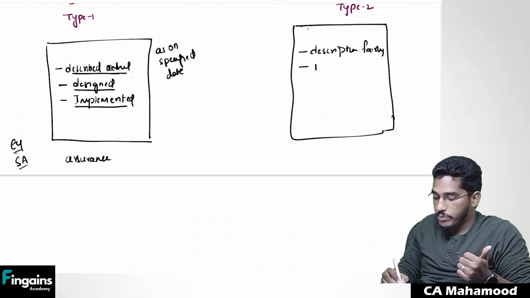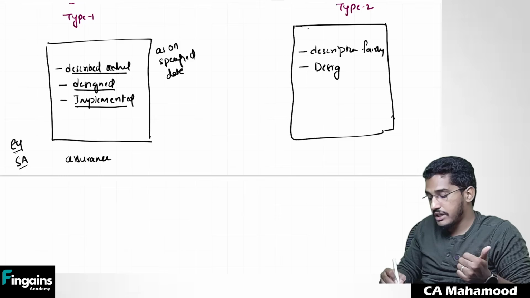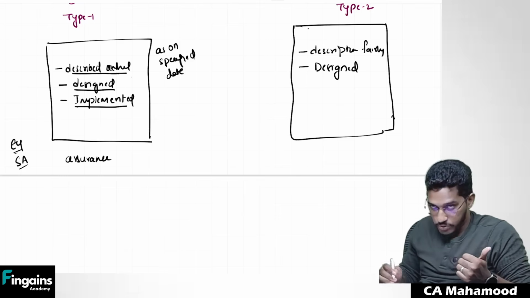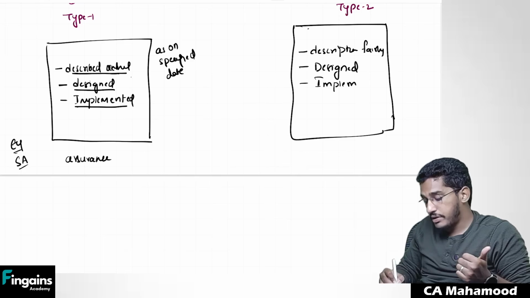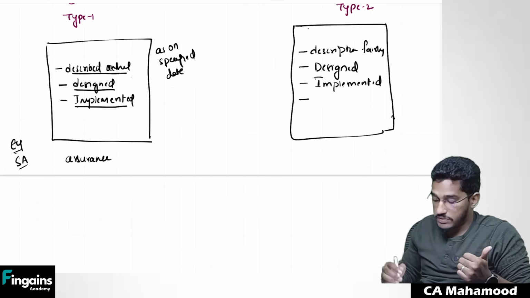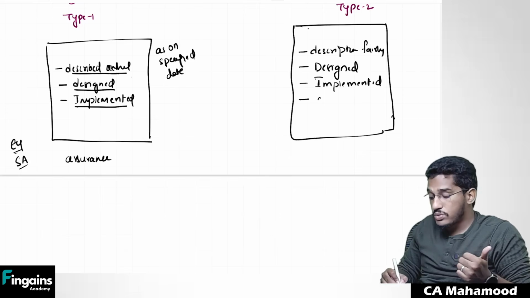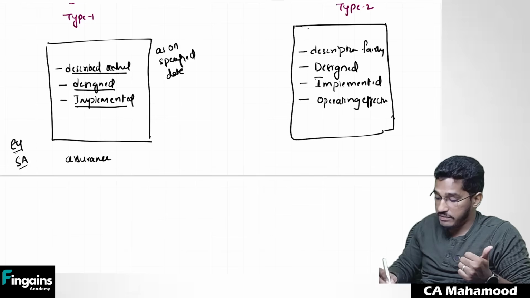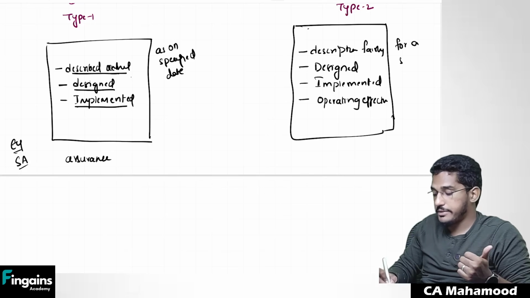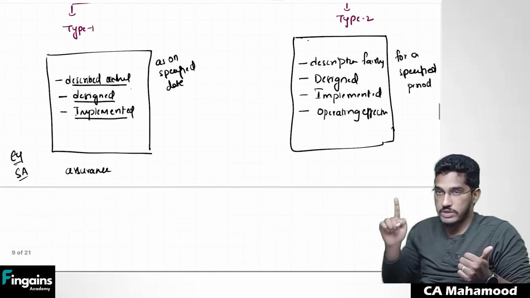Number two, whatever controls we have agreed with the user entity, we have designed properly. Whatever controls we have designed, we have implemented properly. And not just that, management of the service organization will also give a confirmation that those controls are operating effectively. Whatever controls we have implemented, those controls are operating effectively for a specified period. For a specified period.